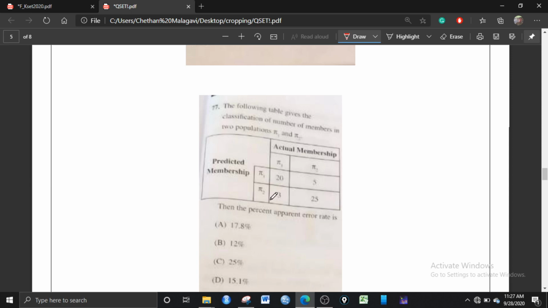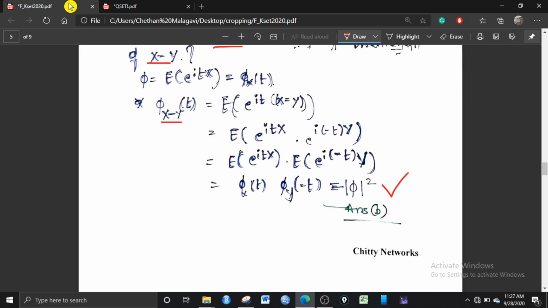And what is the probability of misclassification here? Actually the item is pi 2, but it is predicted as pi 1. So these are the misclassified items. So 5 plus 3, it is 8, divided by the total of this. So I have solved it here.